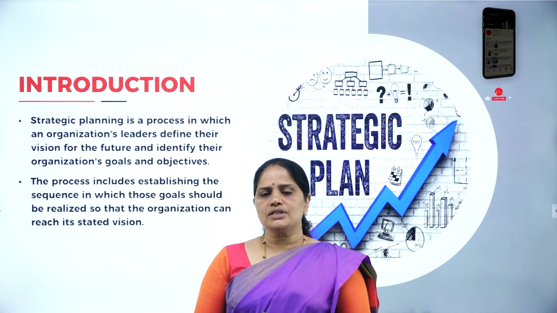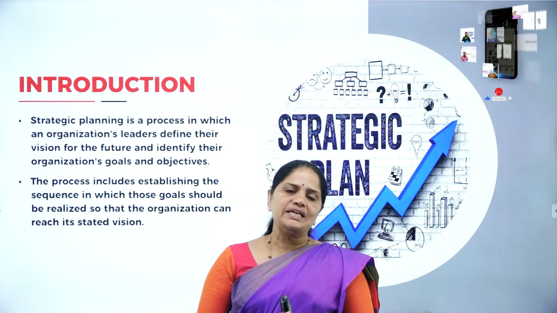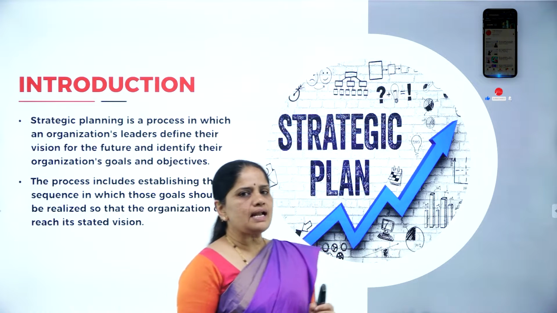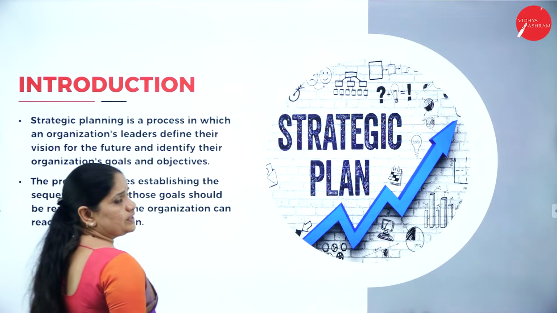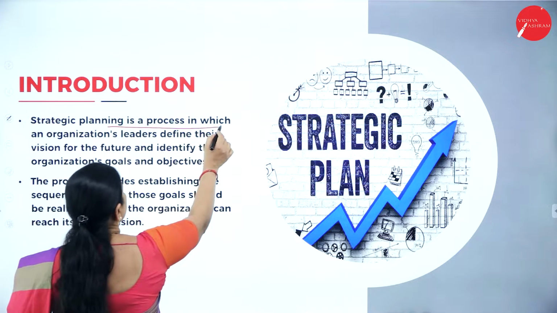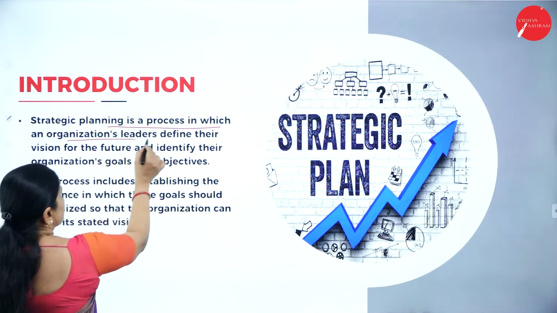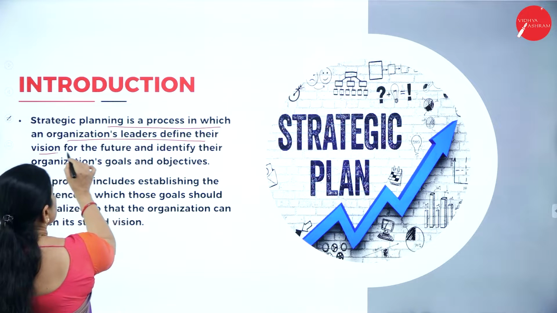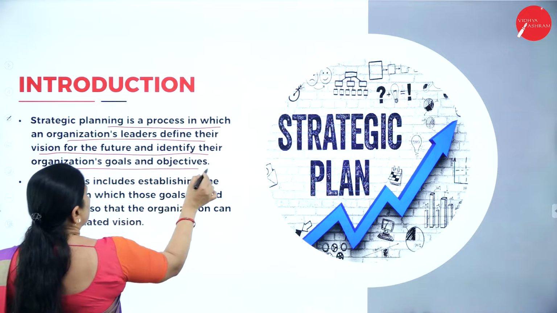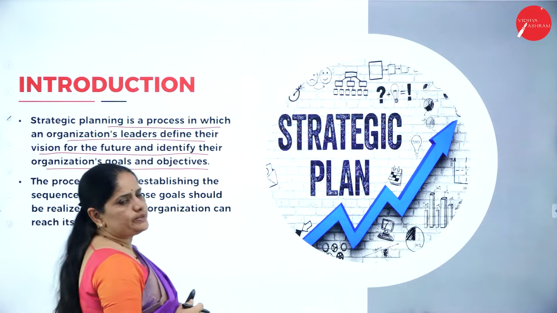So in this session of Unit 2, we will be having a discussion on what is strategic planning. Now let us understand the meaning of the word strategic planning. Strategic planning is a process in which an organization's leaders define their vision for the future and they identify the organizational goals and objectives.